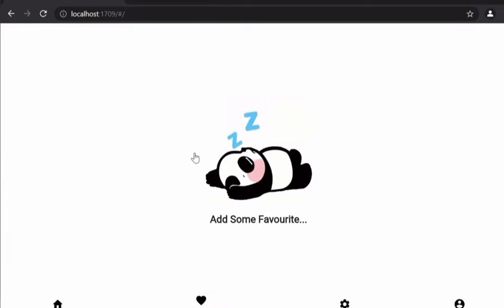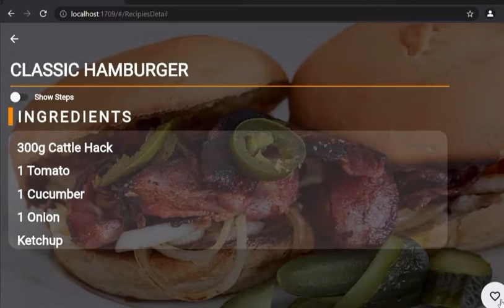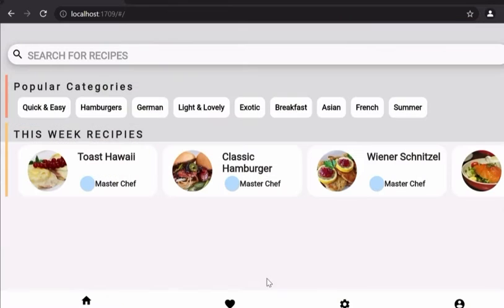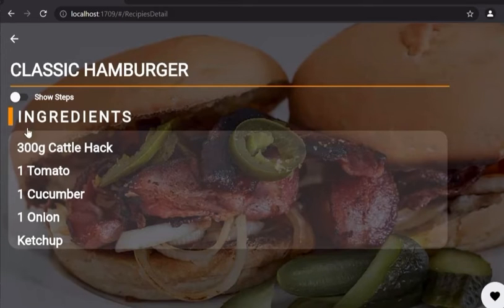As you can see right there, we don't have any favorite. Now we can add a favorite to the profiles. For example, if you want a classic burger, you just press this button right there. Directly, you can easily find it in your favorite. As you can see, here it is.